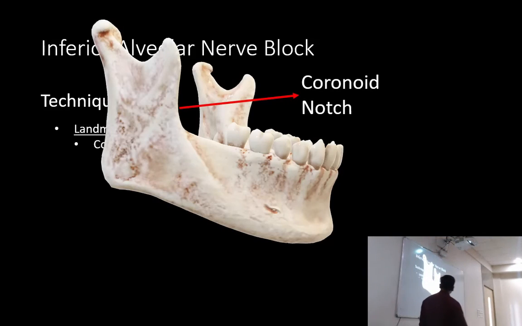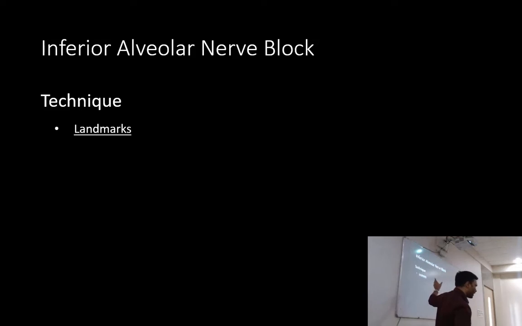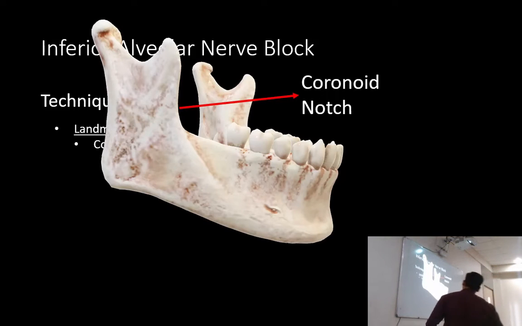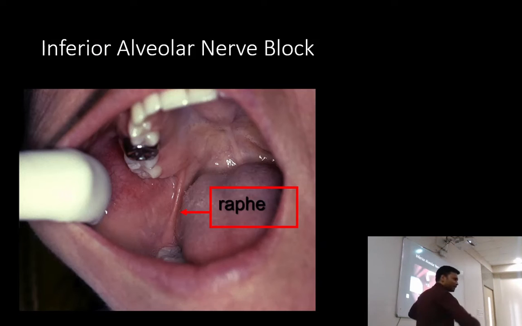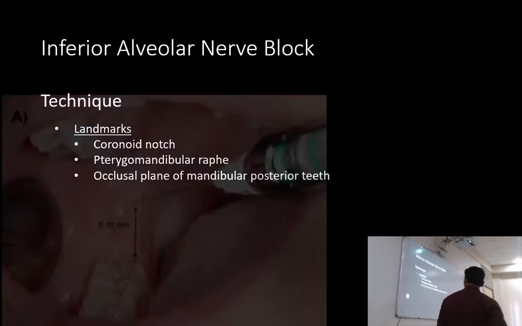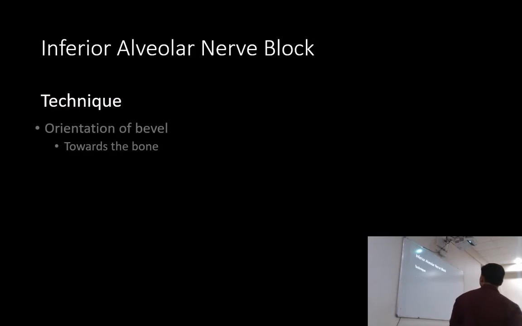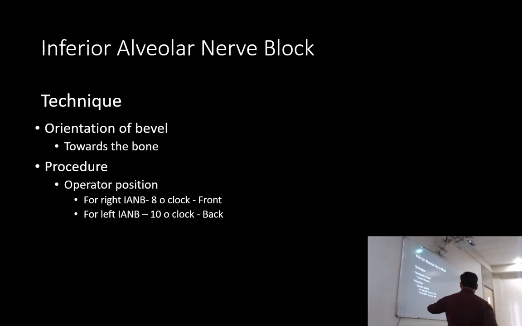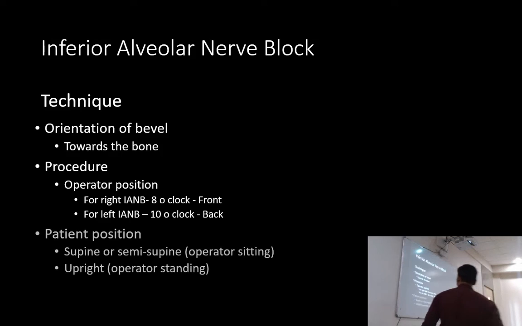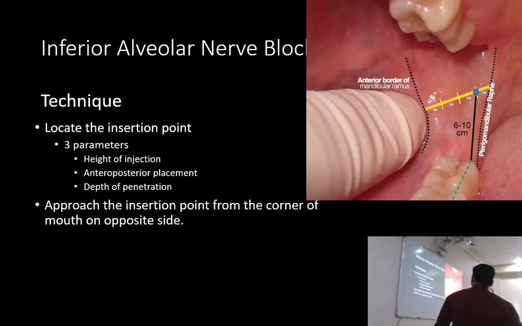When we talk about a landmark, we need to know why we are reading about it and how to use it as a reference point. The first landmark for the inferior alveolar nerve block is the coronoid notch, which, as I mentioned earlier, is the deepest portion of the anterior border of the ramus. The second is the pterygomandibular raphe. The third is the occlusal plane. I hope you know all the positions, supine and semi-supine; I won't go through those.